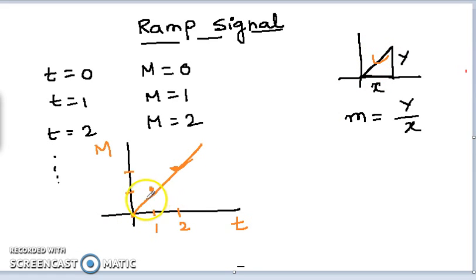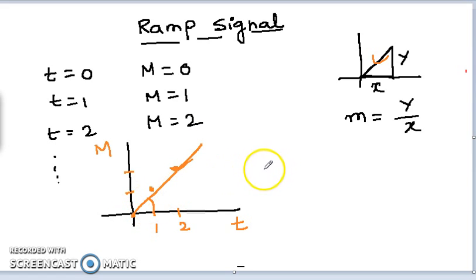So what is the slope of this line? Obviously, as we know, the magnitude as well as the time are the same here, so we can think that the slope of this line is nothing but 1. So this is our ramp signal having a slope 1.